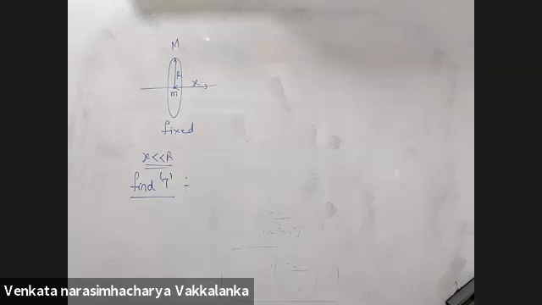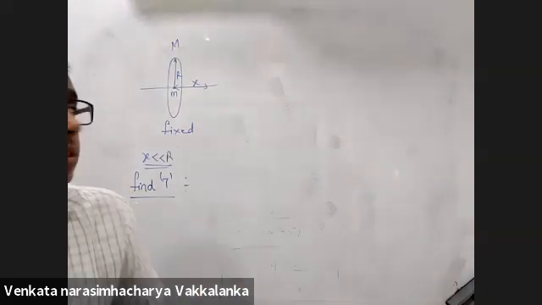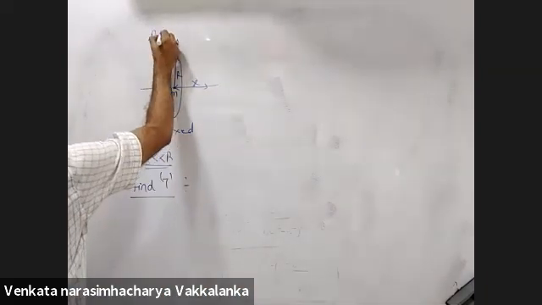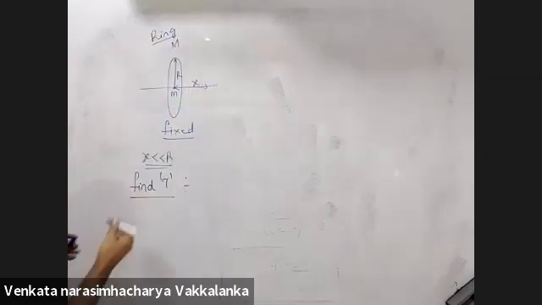Sir, is it a disc or a ring? Ring. I have not derived the field of a disc for you yet. This is a ring and it is fixed. Small m is moved to the right.